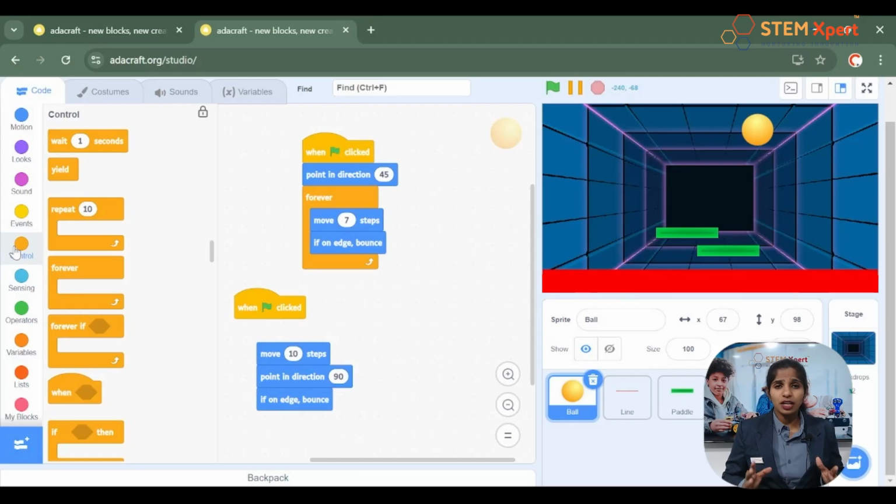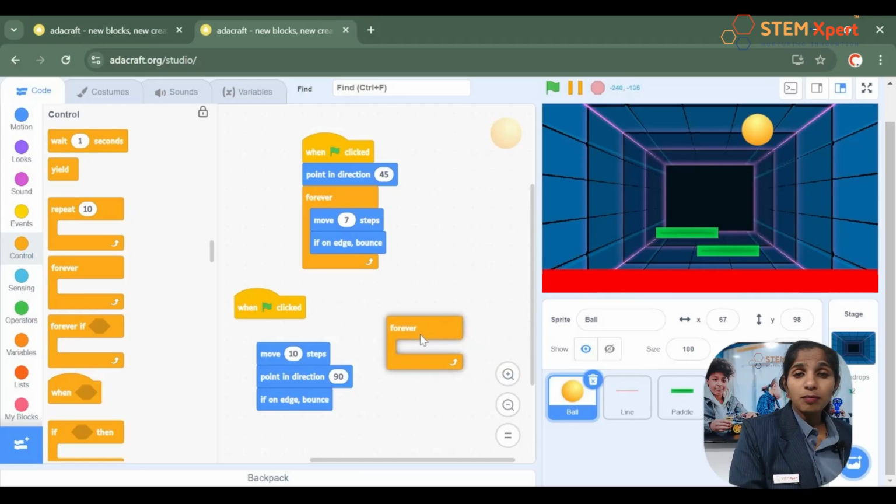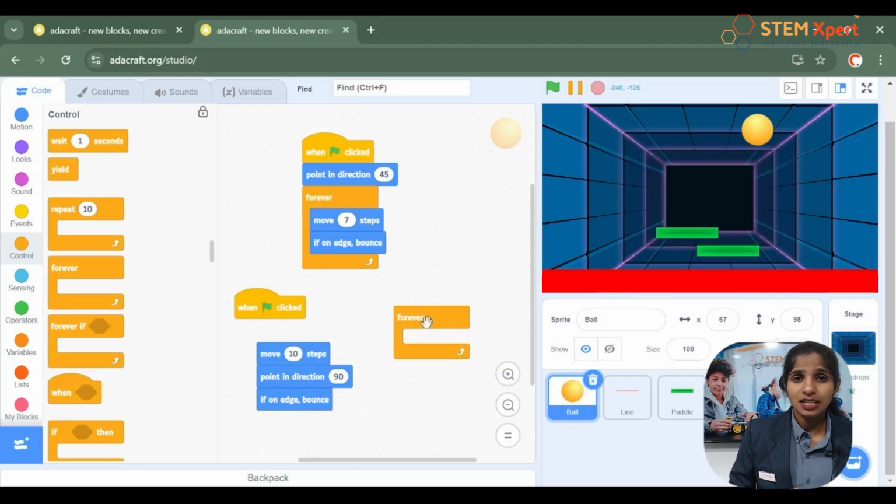And finally, you learned about the control block, and from that you used the forever loop, right? Yes. So the purpose of the forever loop was that if you wanted to repeat an action again and again continuously with no end, you will have to use a loop which is called forever, and that was available in the control block. Do you remember that? Well, that sounds good. And using all these concepts, you built the Ping Pong AI game, right?